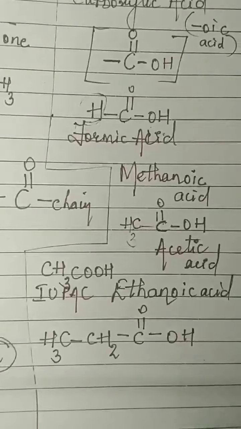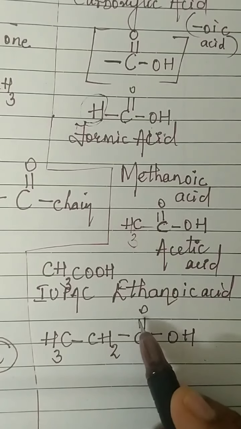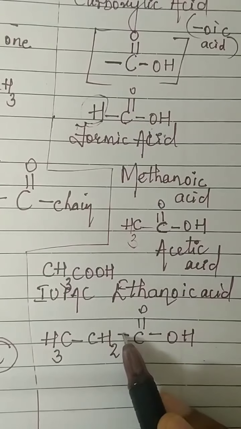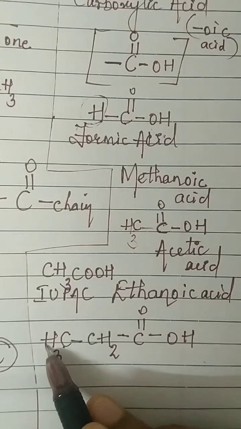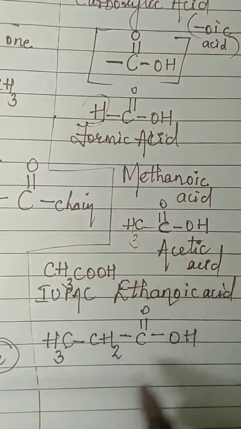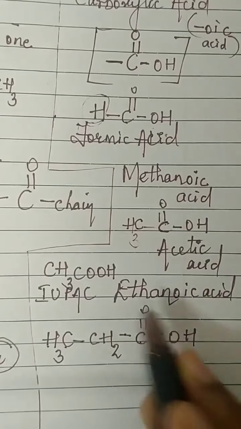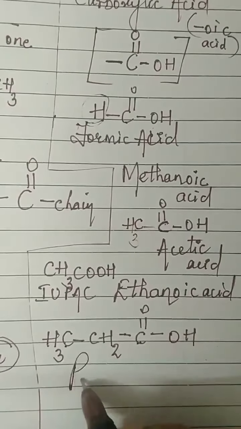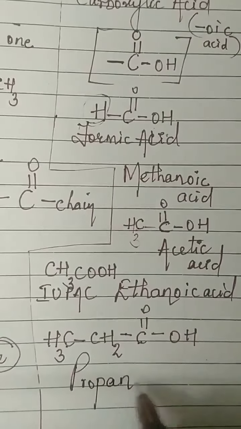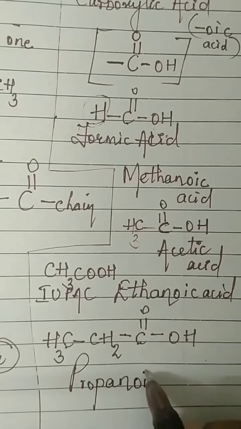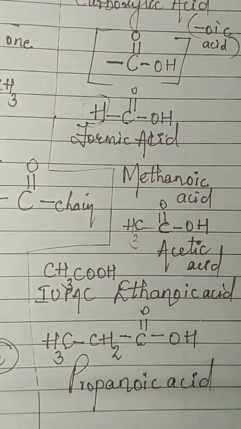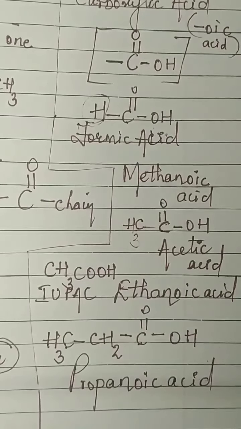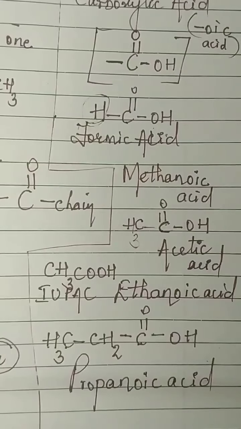Okay, in between see the valency of carbon also. This carbon 1, 2, 3, 4 satisfied. This carbon 2 here, 3 and 4 satisfied. This carbon 1 and 3, 4. Okay. So what will be the name of this compound? As you can see, C double bond O, OH. This falls into the acid group. Methane, ethane, propane. You will write the name as propane. E you will drop and introduce oic acid, propanoic acid. Similarly, butanoic acid. Okay, CH3, CH2, CH2, COOH, butanoic acid.